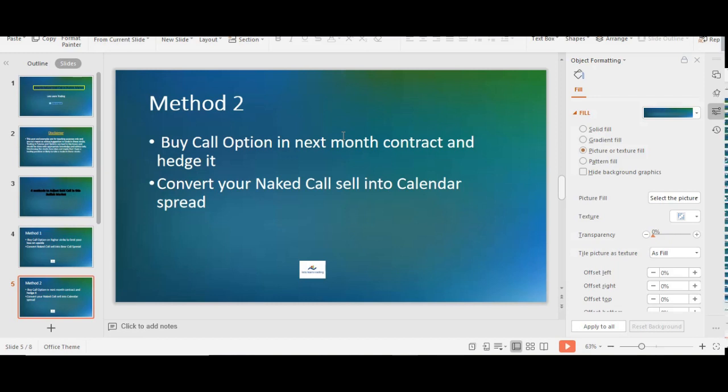By doing this, you will convert your naked call sell into a calendar spread. We don't have unlimited losses on the upside if the market keeps moving up. Also, if the market reverses, we are not going to lose much on the bought call option, since it's the next expiry's call option. We are not going to lose the entire premium available in that call option. So by doing this, we'll be converting our naked call sell into a calendar spread.